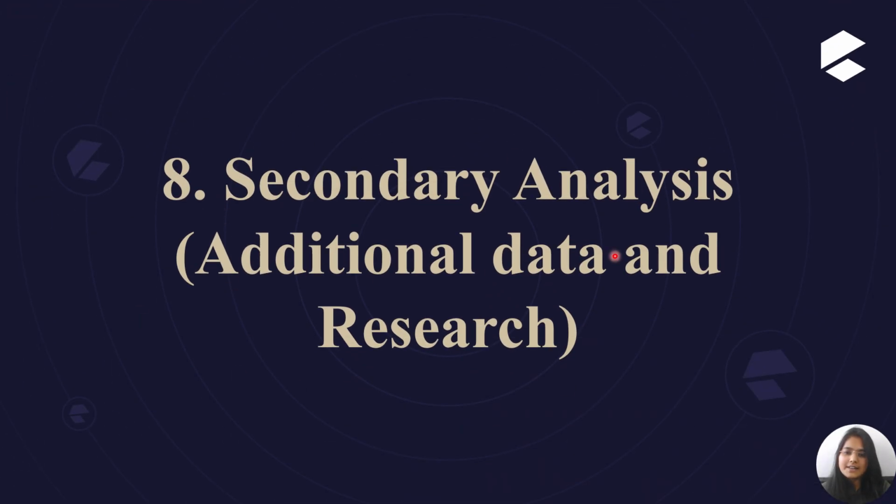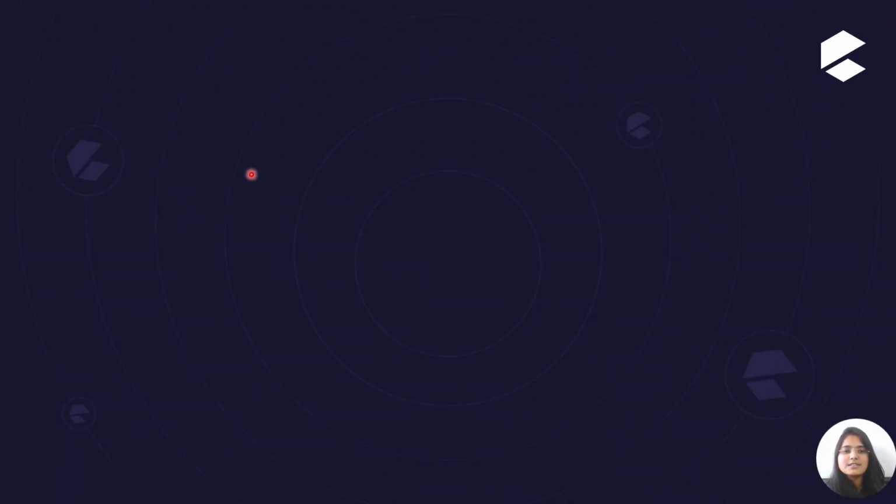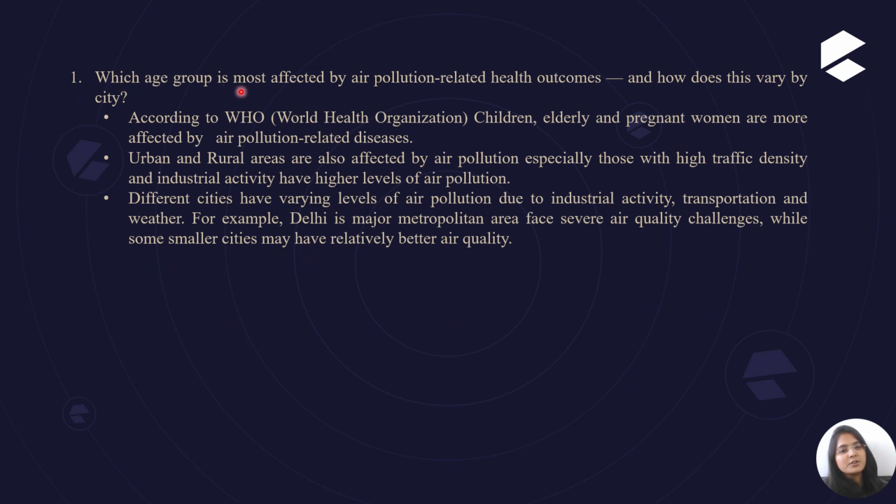Let's move on to the secondary analysis. This is not from the available data. This is data from additional research and analysis. Now we will discuss the secondary analysis question answers. The first question is: which age group is most affected by air pollution related health outcomes, and how does this differ by city?